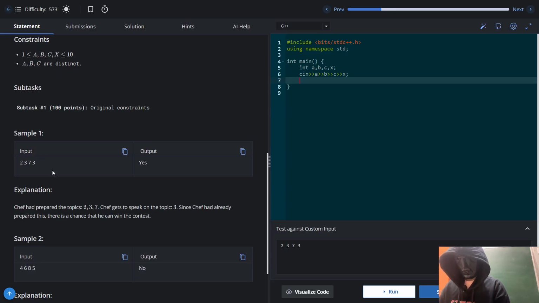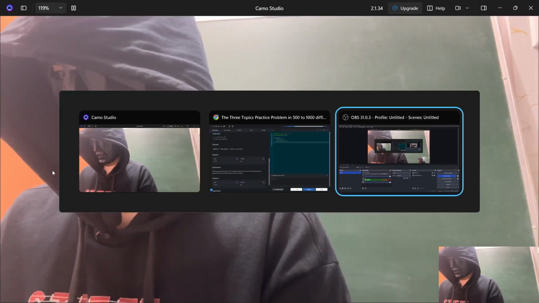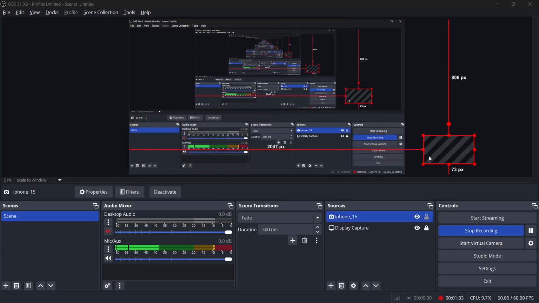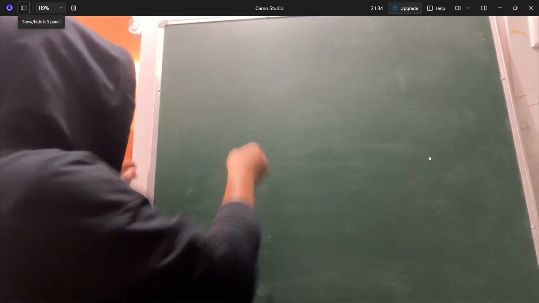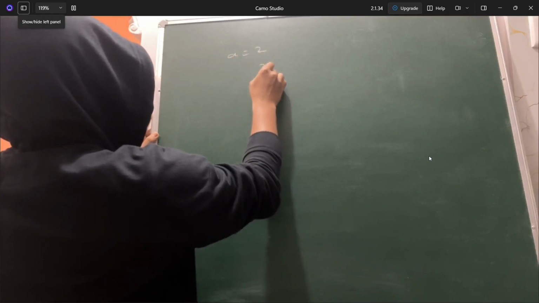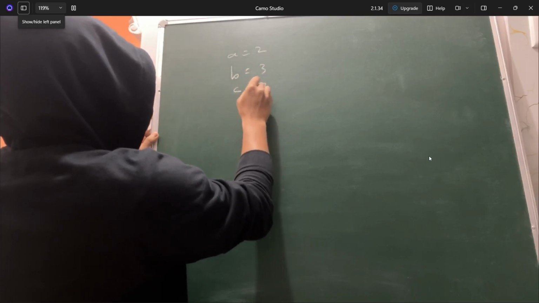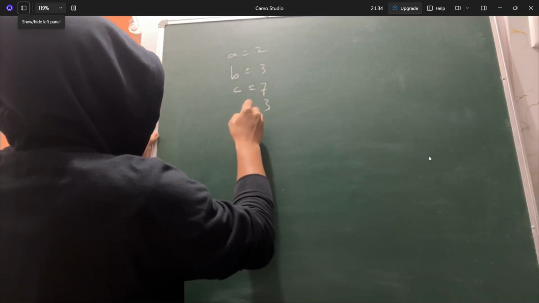Okay, so let's understand with the example. The first example is 2 3 7 3. So a is equal to 2, b is equal to 3, c is equal to 7, x is equal to 3.